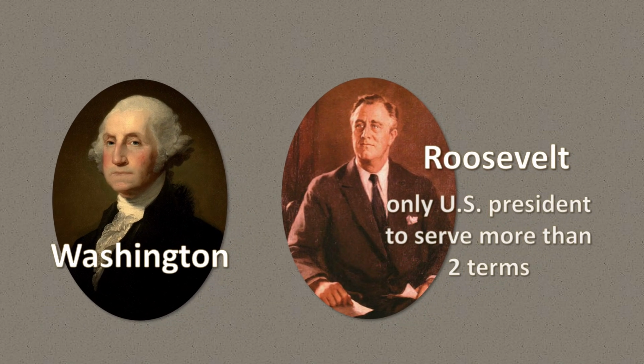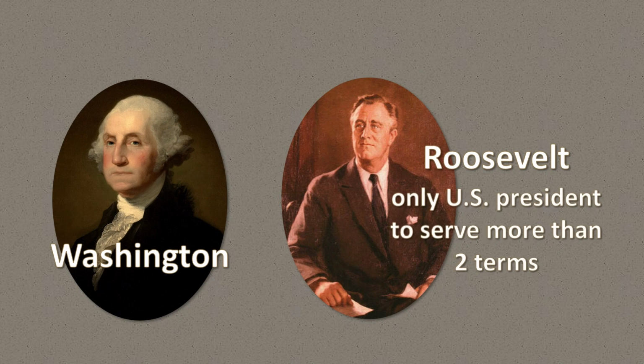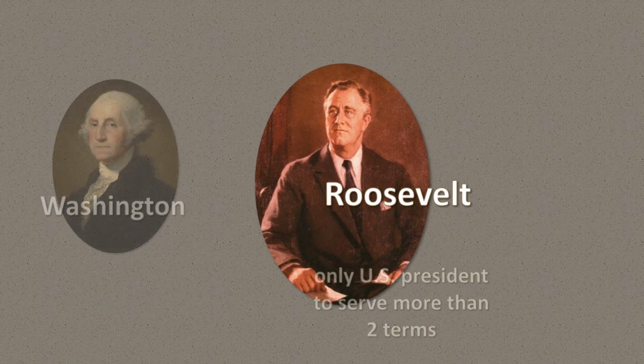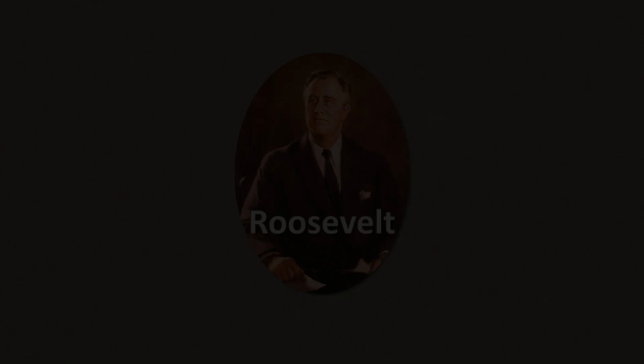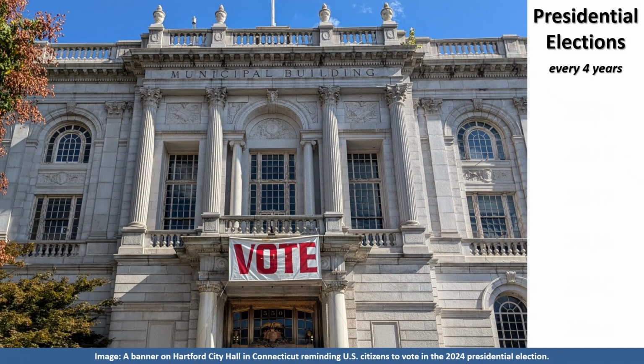Roosevelt is the only U.S. president to have served more than 2 terms. He won 4 presidential elections in a row, serving as president all through the Great Depression and for much of World War II. After Roosevelt died toward the start of his 4th term, an amendment was added to the Constitution, limiting presidents to 2 4-year terms maximum.